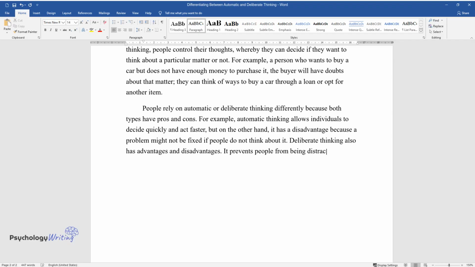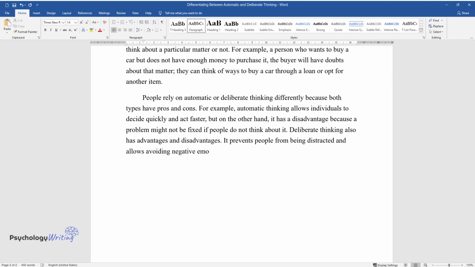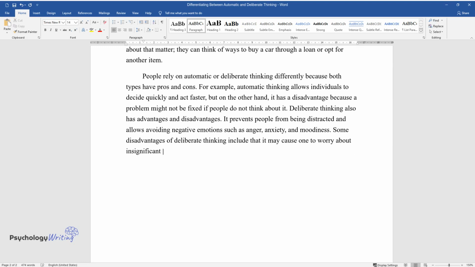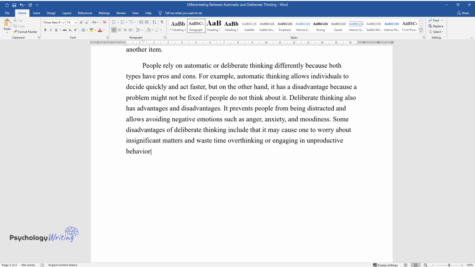It prevents people from being distracted and allows avoiding negative emotions such as anger, anxiety, and moodiness. Some disadvantages of deliberate thinking include that it may cause one to worry about insignificant matters and waste time overthinking or engaging in unproductive behavior such as stress eating or drinking too much coffee.